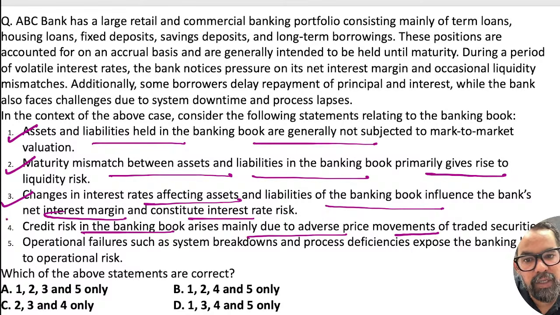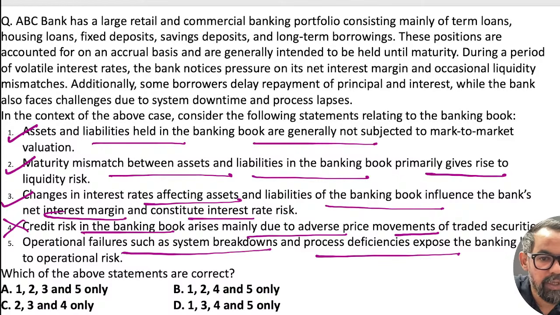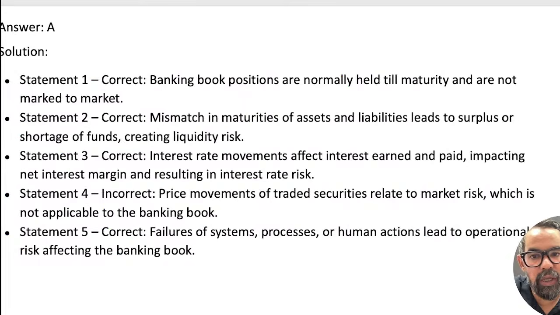This is market risk, okay. Credit risk is basically default. Operational failure, system breakdowns and others, that is operational risk. 1 2 3 5 means option A only will be the right answer for this one, right? Yes, very good, guys. Next one.